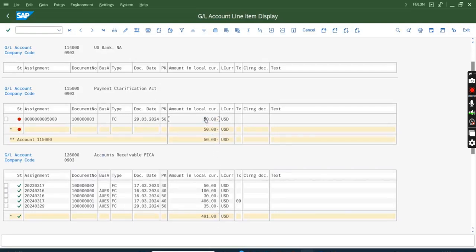Now I'm going to clarify. That means suppose the customer has called up saying, okay, this is my payment, please credit it to my account. Okay, post it to my account.